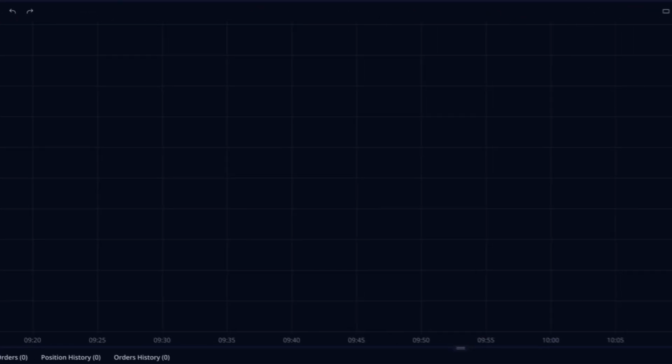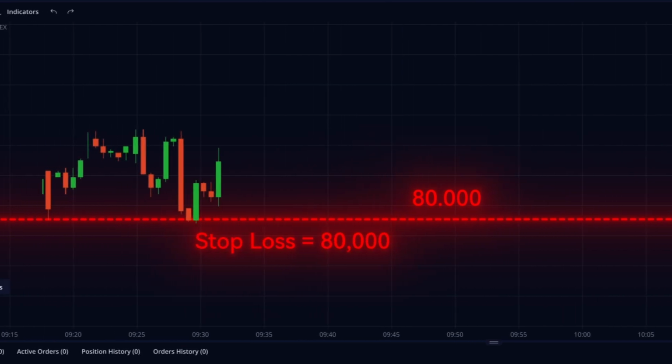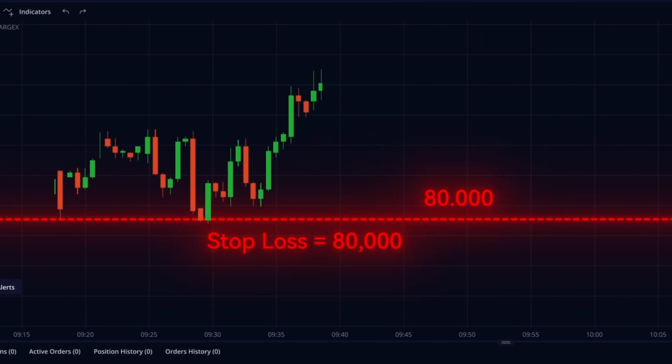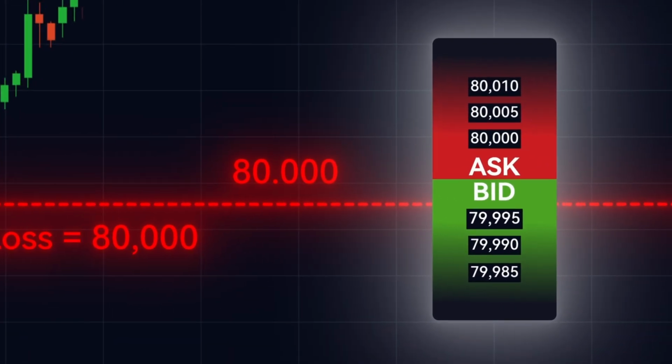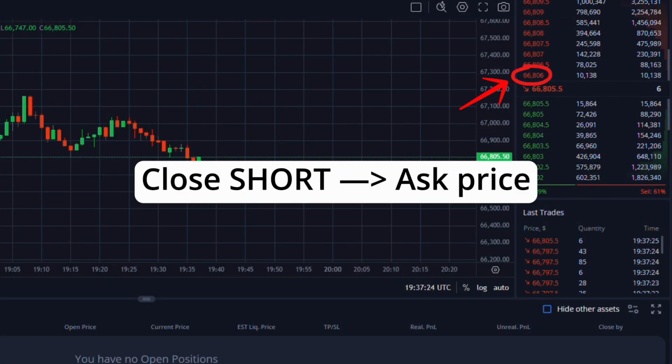Example, you set a long stop loss at 80,000. Price dropped to 80,000 on the chart, but your position didn't close. Because to close a long, you sell at bid. If bid is still 79,995, the order won't execute. The same logic applies to short. You close a short at the ask price.